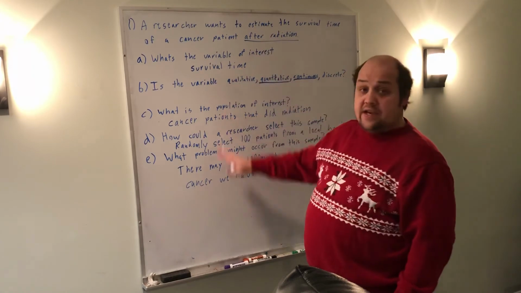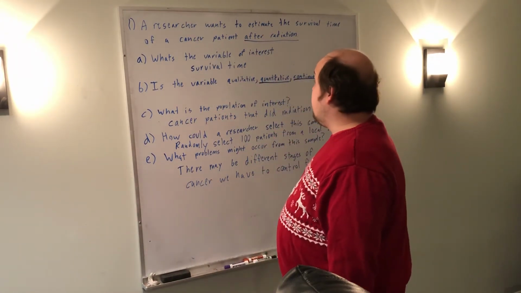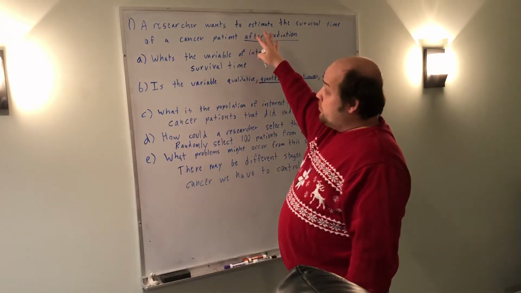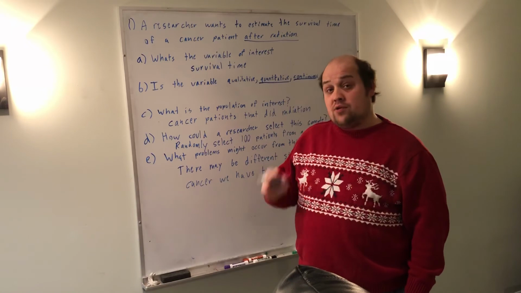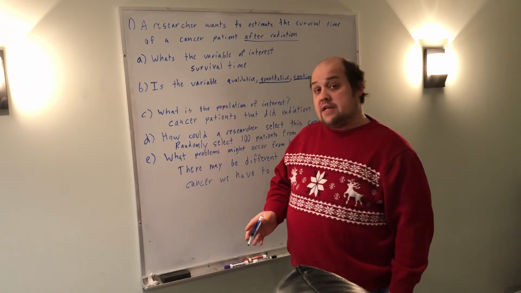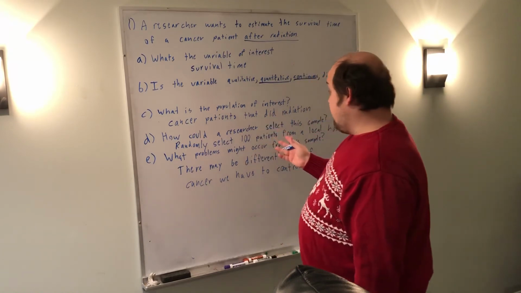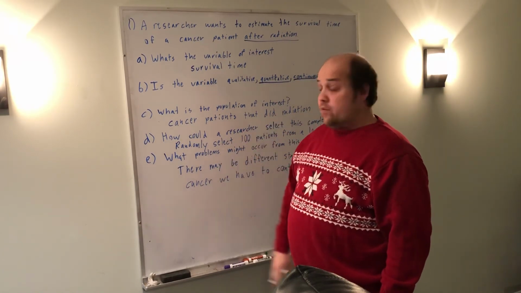So the key things you need to take away from what you want to be able to do for this question. First thing you want to be able to do is identify what variable they care about. Second thing you want to be able to do is say for that variable, is this qualitative or quantitative? If it's quantitative, is it discrete or continuous? Last thing I'm most interested in you being able to do is identifying what population the researcher really cares about.